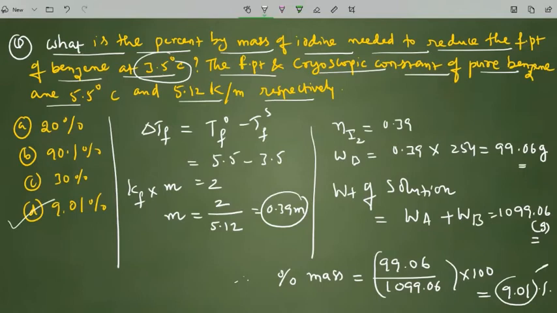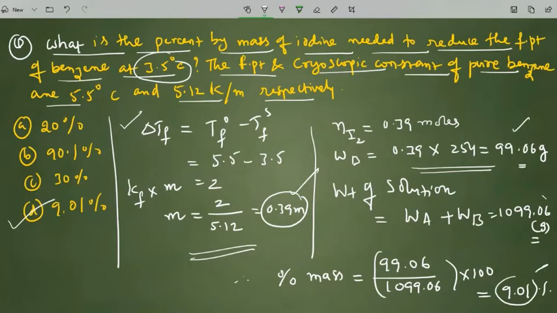Here first we found the molality. From that molality we came to know that the number of moles of iodine is 0.39 moles. Those moles are converted into the mass of iodine. To find the mass of solution, we add the mass of solvent and mass of solute.